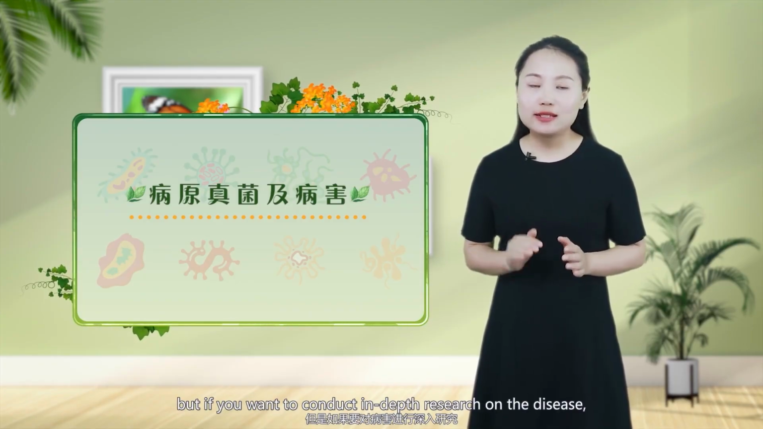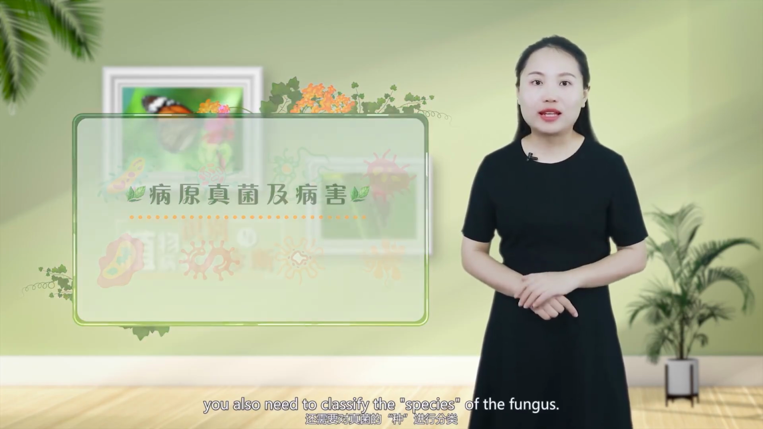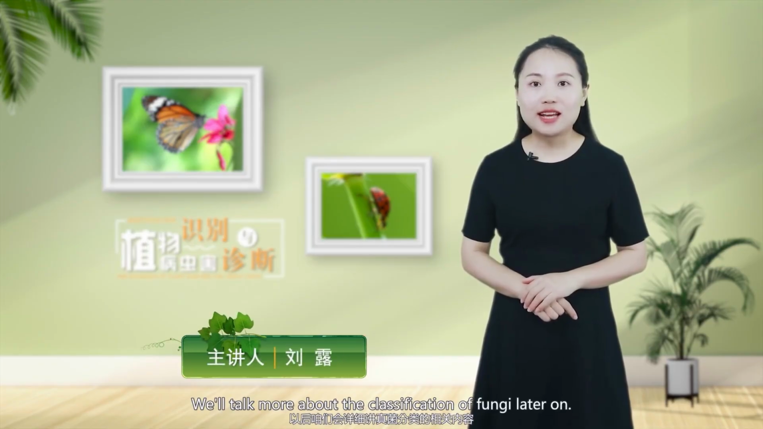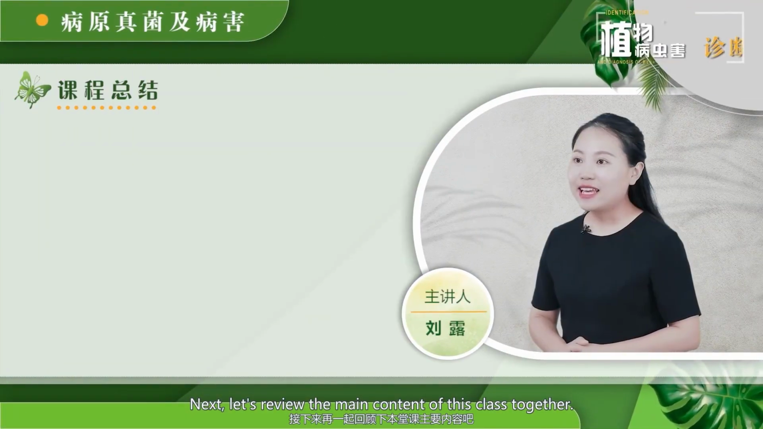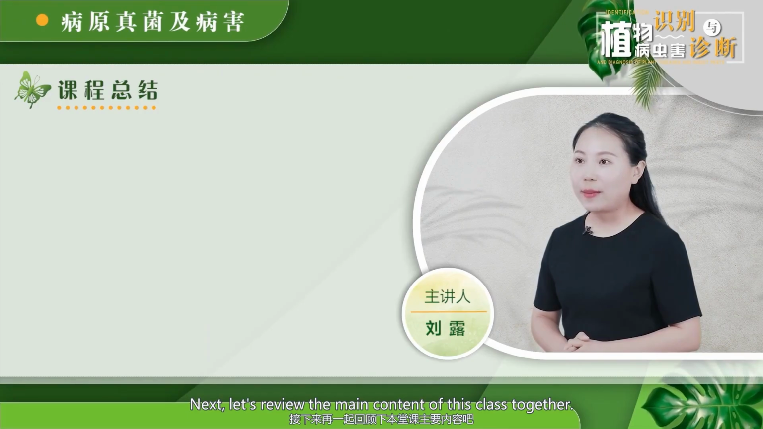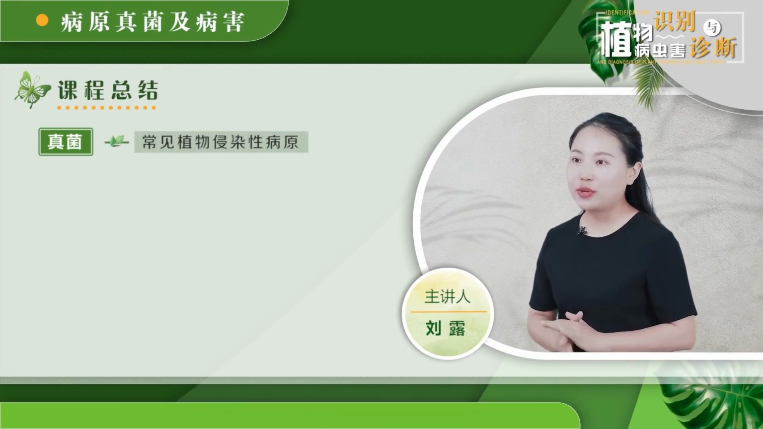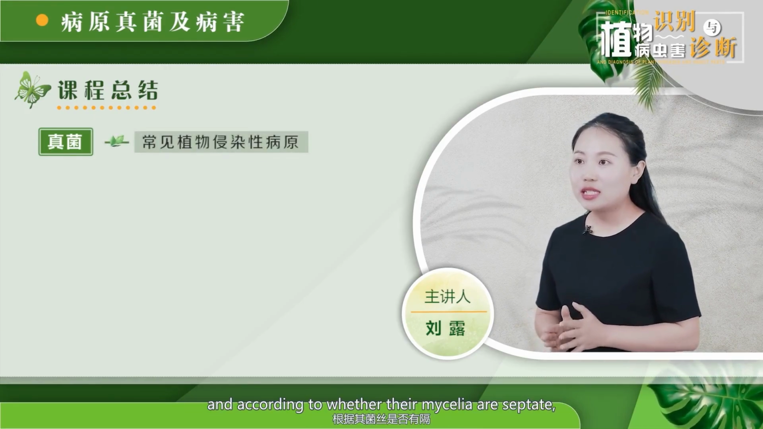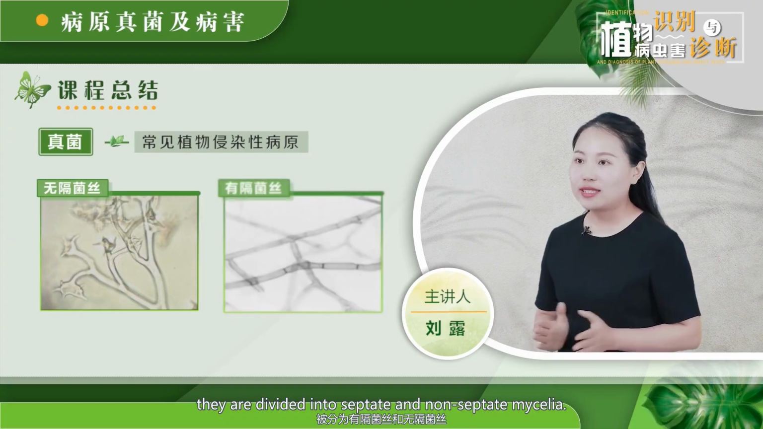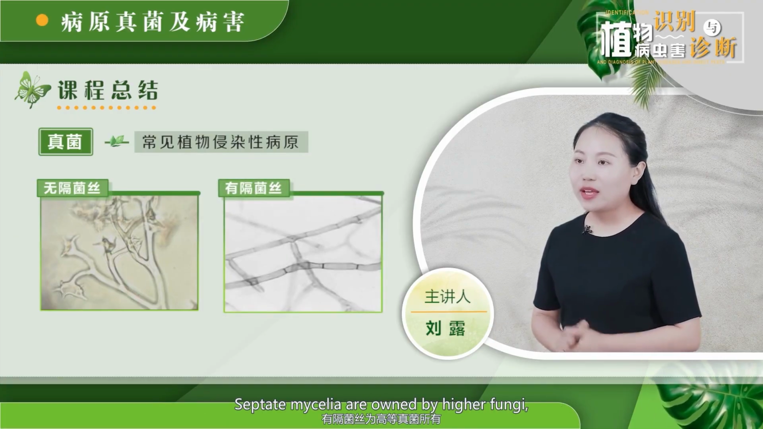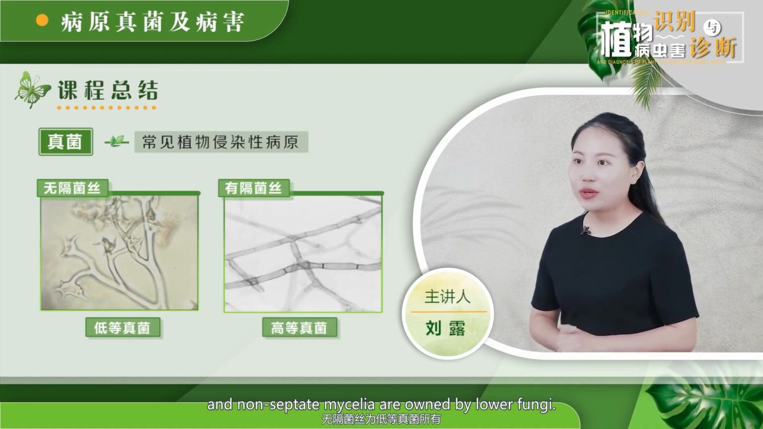But if you want to conduct in-depth research on the disease, you also need to classify the species of the fungus. We'll talk more about the classification of fungi later on. Next, let's review the main content of this class together. Fungi are the most common pathogens of plant infection, and according to whether their mycelia are septate, they are divided into septate and non-septate mycelia. Septate mycelia are owned by higher fungi, and non-septate mycelia are owned by lower fungi.